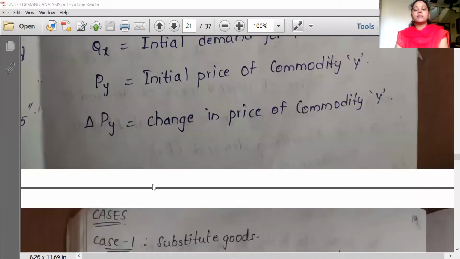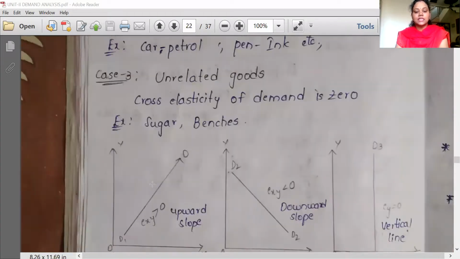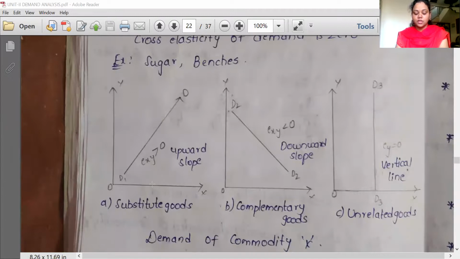So generally, cross elasticity of demand can be explained for three types of products, that is substitute products, complementary products and unrelated goods. Generally for substitute products like tea and coffee, or if you want to drink Fanta and Fanta is not available, which product will you go for with the same flavor? We'll opt for Mirinda, isn't it? Fanta and Mirinda will be substitute goods, similar to tea or coffee.